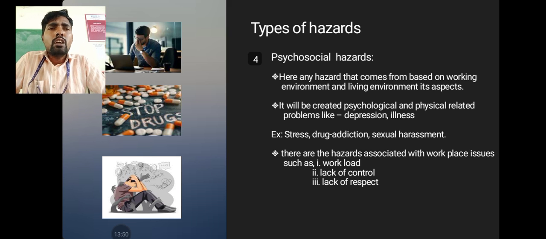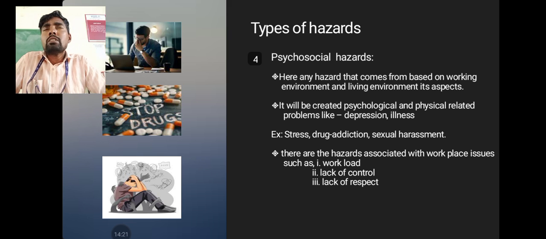So next, for example, stress. Wherever we work, whichever organization we work in, that particular organization will have different kinds of stresses. At the same time, drug addiction. For example, the youth are simply addicted to drugs, whether rich people or poor people. Somewhere I read that even chocolates eaten by school children can have drug-related contamination, with drug-related things mixed in.